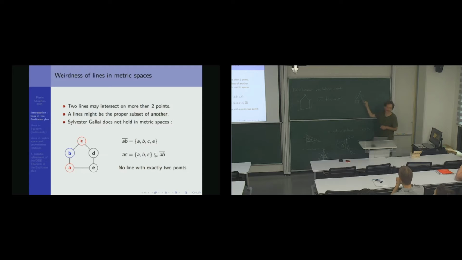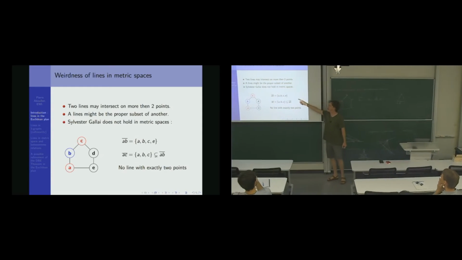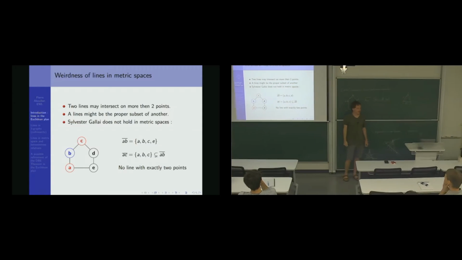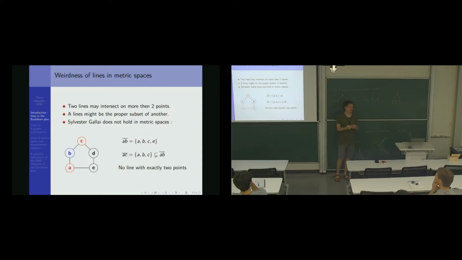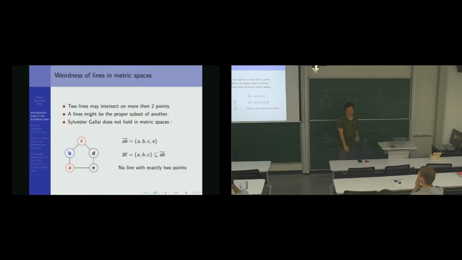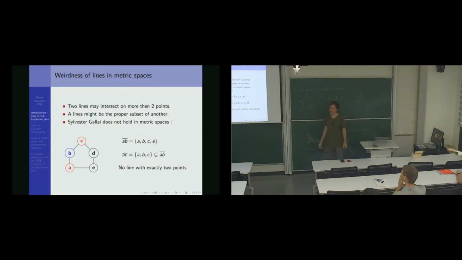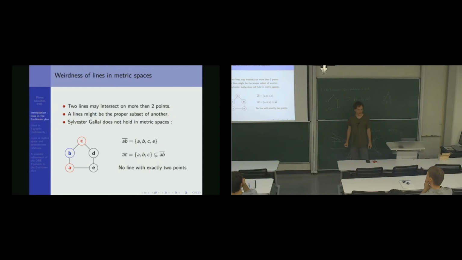This is not a good triangle. It does not satisfy the triangle inequality. So they are not collinear. There is not one that is between the other. So the line AC is equal to ABC and is a proper subset of the line AB. So they intersect on 3 vertices, and actually one is a proper subset of the other. And you can see that there is no line with exactly 2 points.